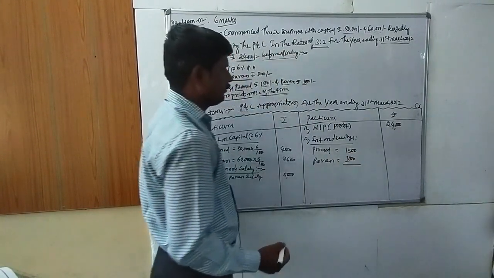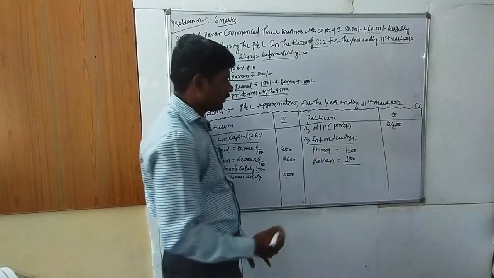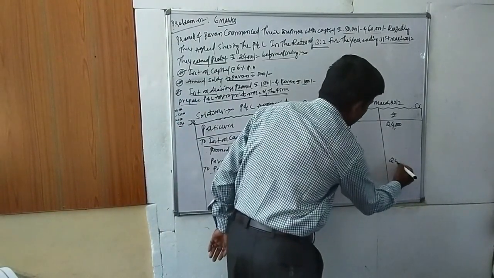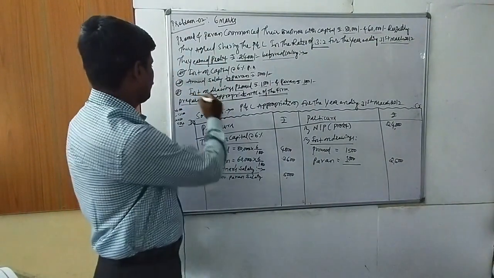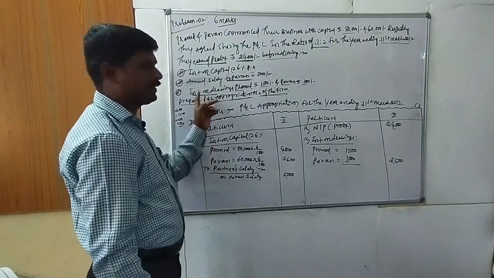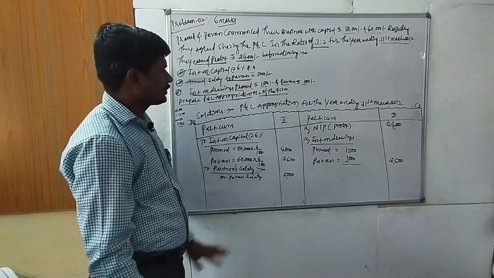So the total, 1,500 plus 1,000, is 2,500 in the outer column. So our third point is also over, and interest on capital is also over.